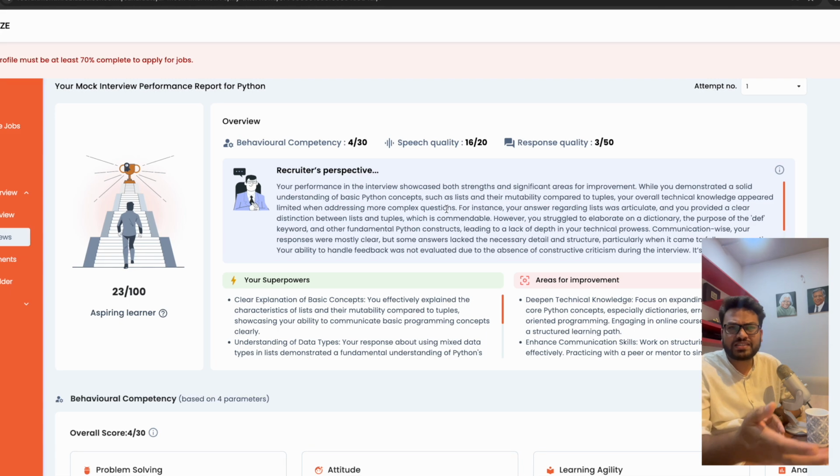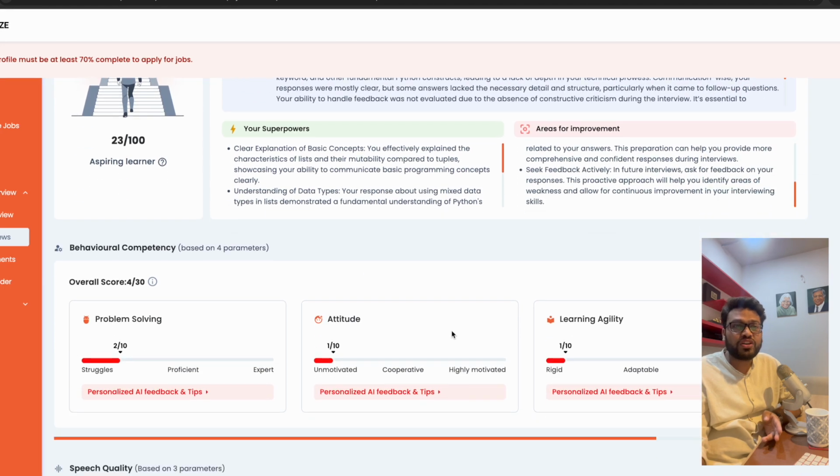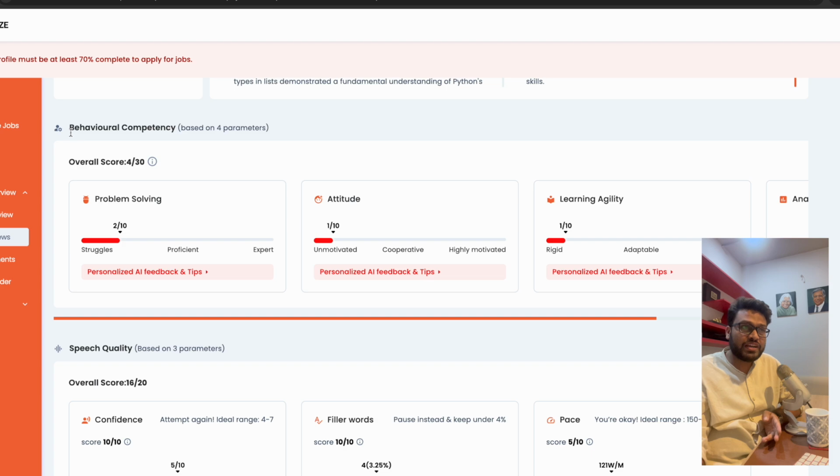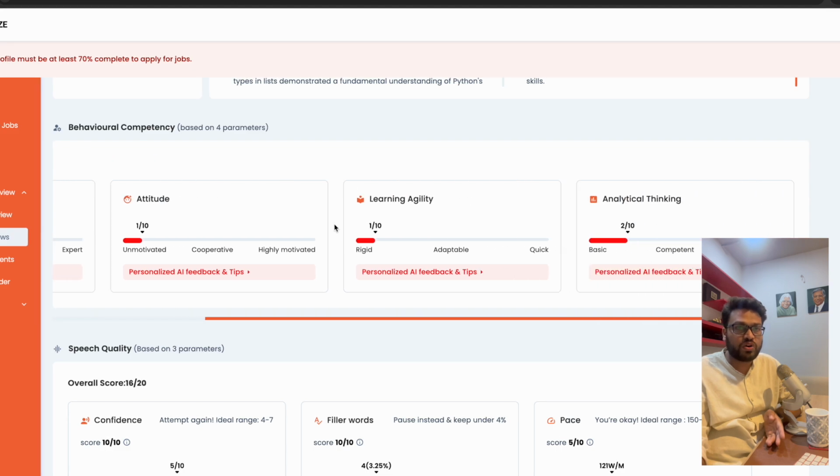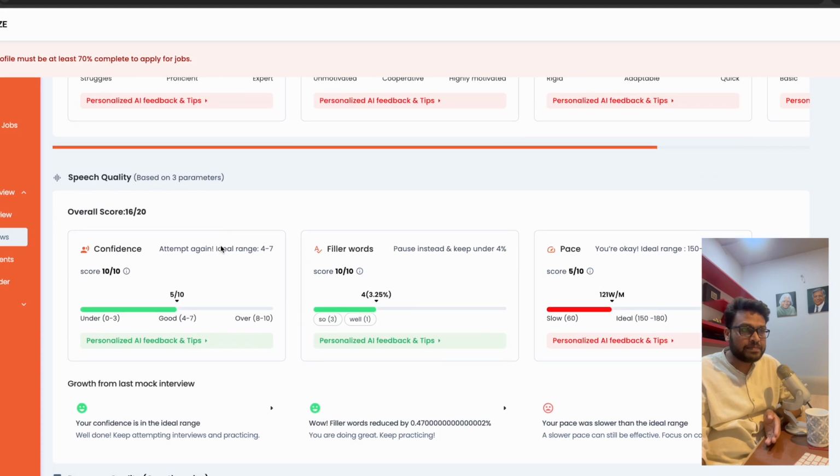Right? Because I did not give the answers to the further questions. Your superpowers, your areas for improvement. According to that, you can take your learnings ahead. You also get a behavioral competency. Now, since we have not given any answer on a behavioral question, it's all 1 on 10.